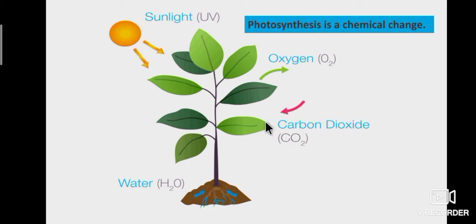As we all know, plants prepare their own food by the process of photosynthesis. Here, plants convert light energy into chemical energy. Water reacts with carbon dioxide in the presence of sunlight to produce oxygen and glucose. So, it is a chemical change. Chemical substances are formed. Oxygen and glucose are chemical substances. It is a chemical change.